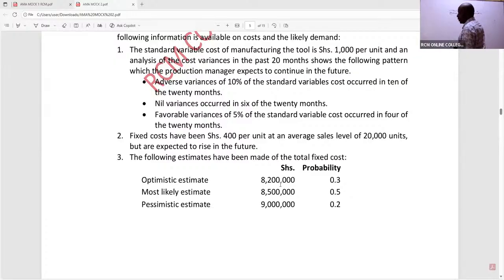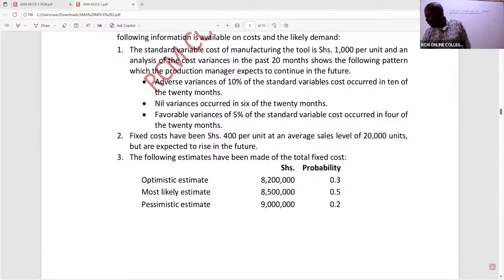So are you able to give me this figure? So we are getting 8,510,000. Thank you so much. 8,510,000 is what we expect in the future.